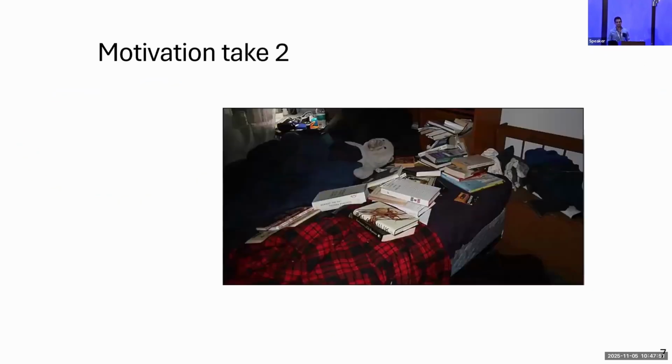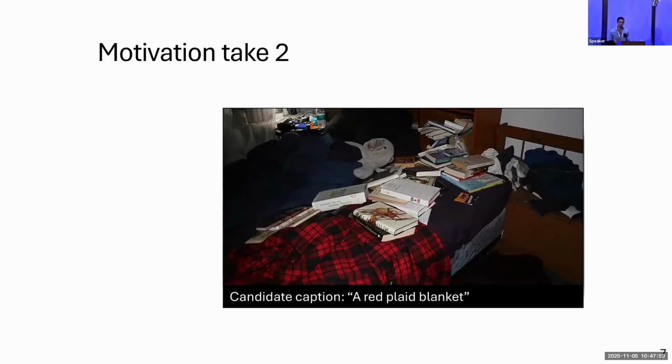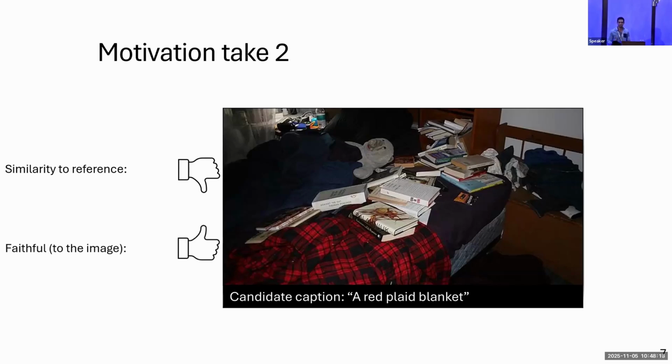Finally, say I do have a catalog of all existing metrics. Which one should I use? For example, consider this image, and let's consider the caption, a red plaid blanket. Now, most of the people would probably focus on the books and not on the blanket in this image. So metrics that evaluate the similarity of the candidate caption to a reference caption would probably give a low score. However, there is indeed a red plaid blanket in this image, so metrics that evaluate the faithfulness of the caption would probably give a high score. So given that different metrics evaluate different aspects, which one should we choose?